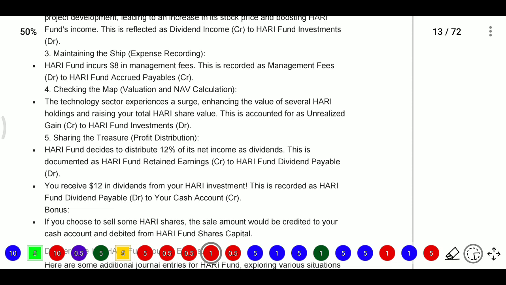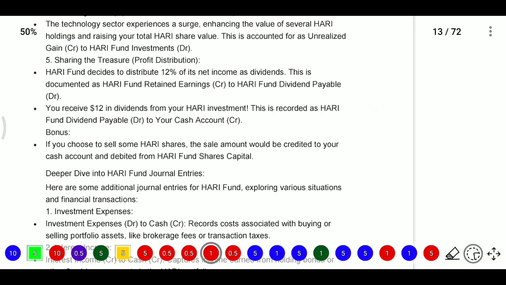And then sharing the treasure, means you are distributing your profits: Hari fund decided to distribute 12% of net income as dividend. Then we need to record that the fund retained earnings will decrease. Now Hari fund dividend payable account debit to retained earnings entry will be there.